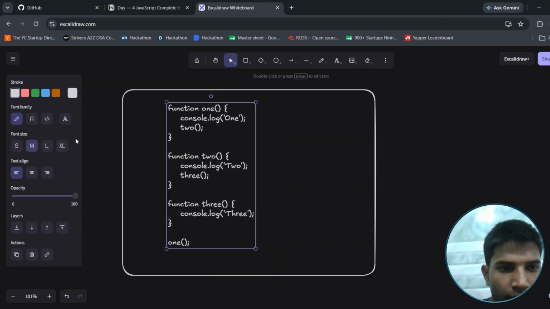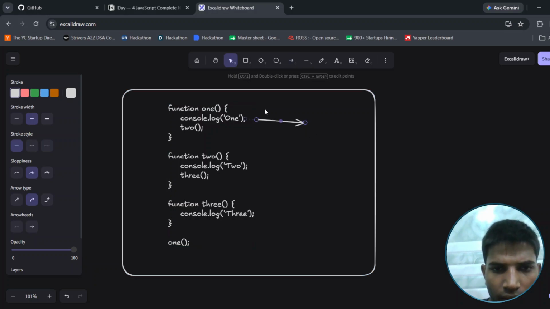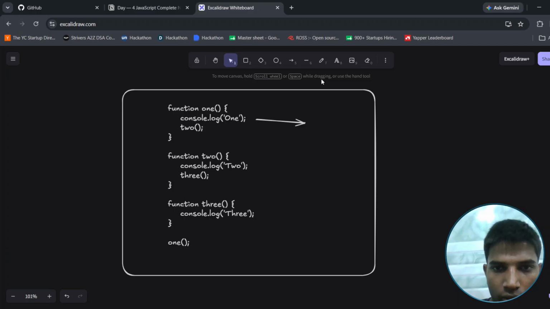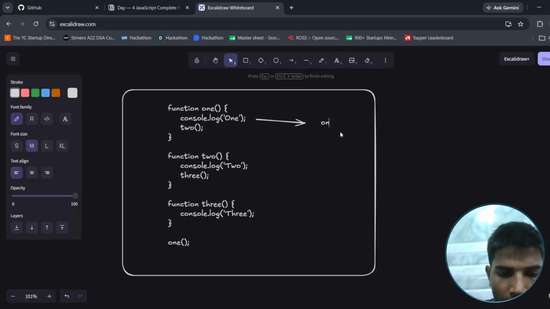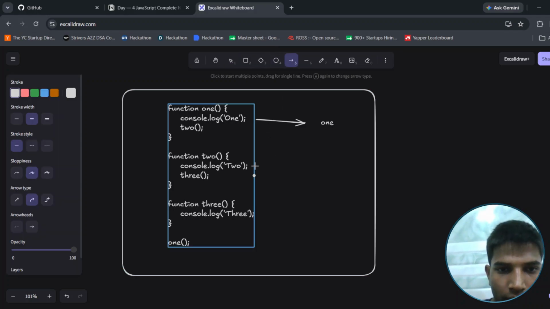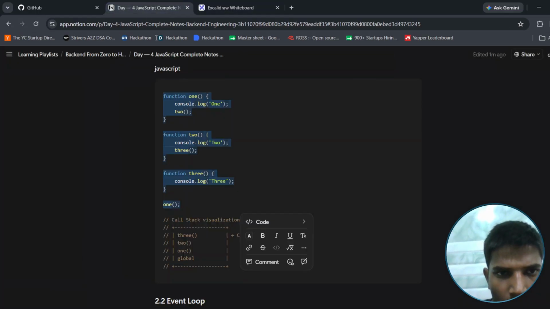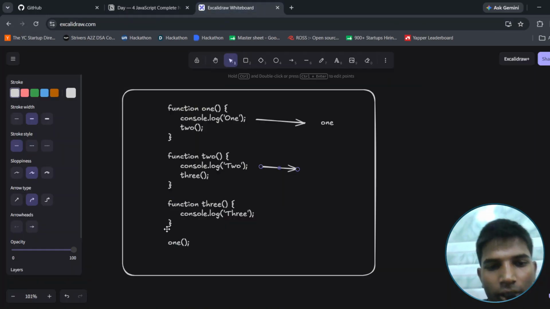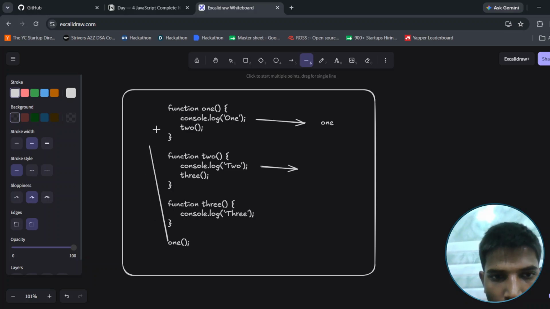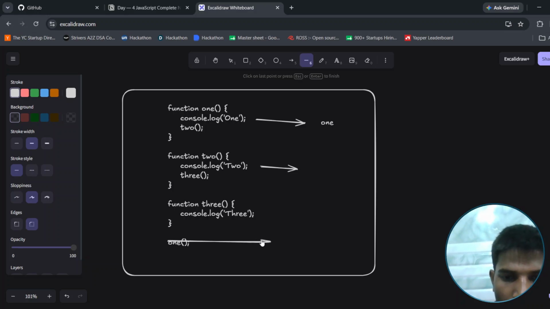First this function will be executed and print console.log 1, and after that this function will be executed and print console.log 3. Oh sorry, it is function 1, function 2 and function 3. First we call function 1. Function 1 goes from here to here, and the function goes from here to here.